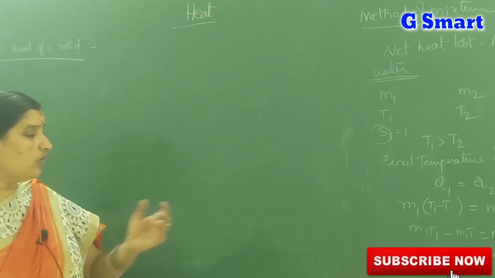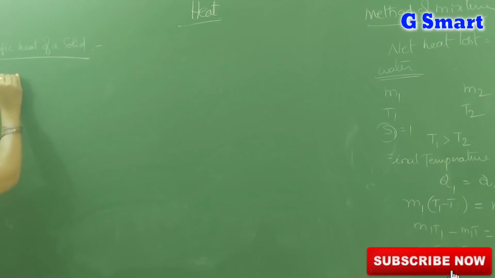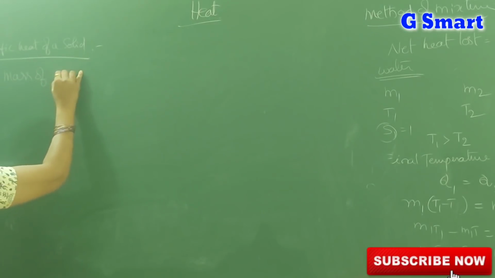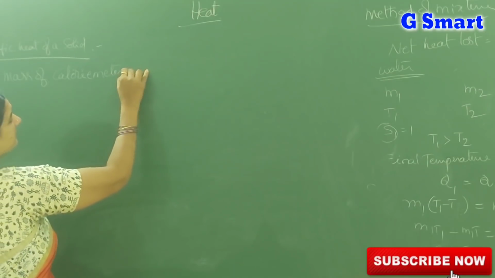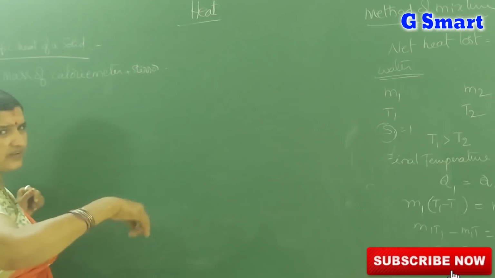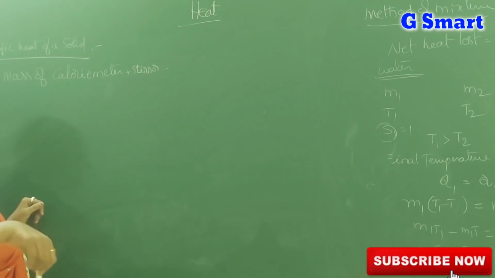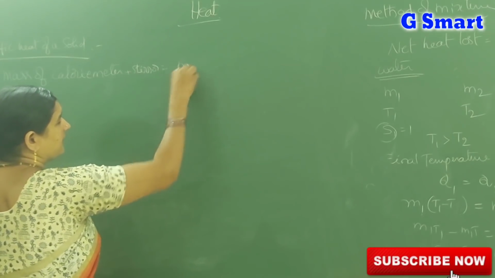Then how will we get the specific heat of the lead shots? Let us see. Mass of calorimeter plus stirrer, equal to M1.